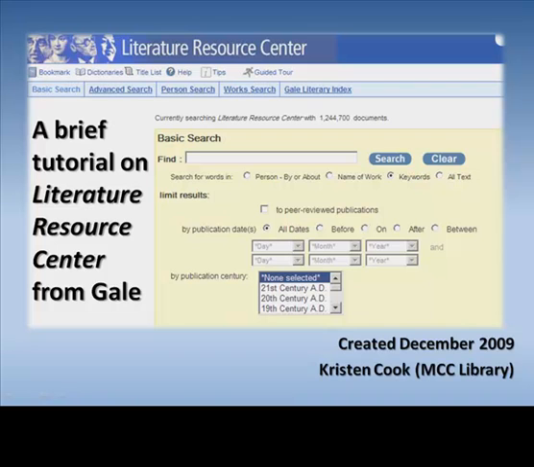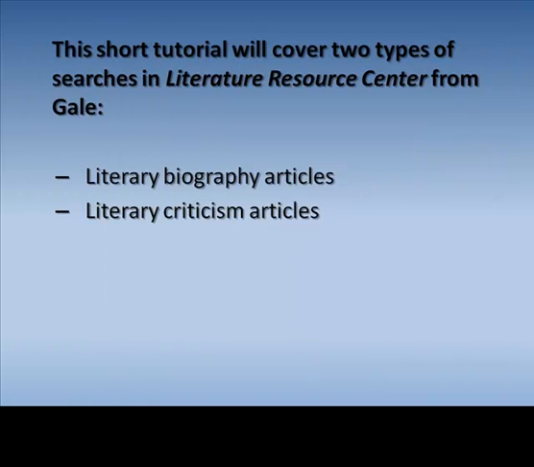Welcome to a brief tutorial on searching the MCC Library's Literature Resource Center, a Gale database. This short tutorial will cover two types of searches in Literature Resource Center. One type of search will be for literary biography articles, and the other search will be for literary criticism articles.